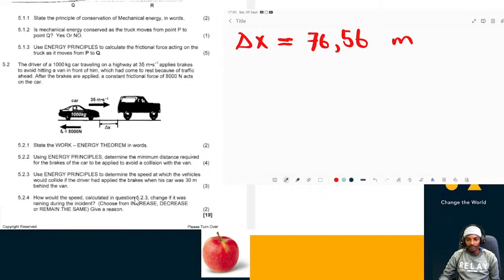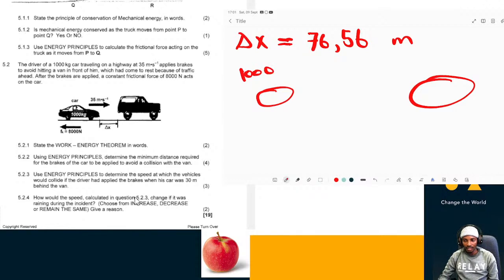So I'm saying this car. All right. So we have those two cars. This is the 1000 kg car. This is the one that is in front of it. We're not told its mass, so I'm just going to say M. This one is traveling at 35 meters per second. Its speed is reduced because brakes are applied so that it stops just before it hits this one.